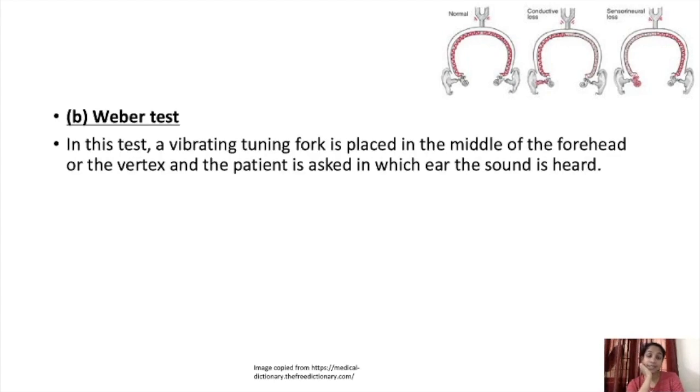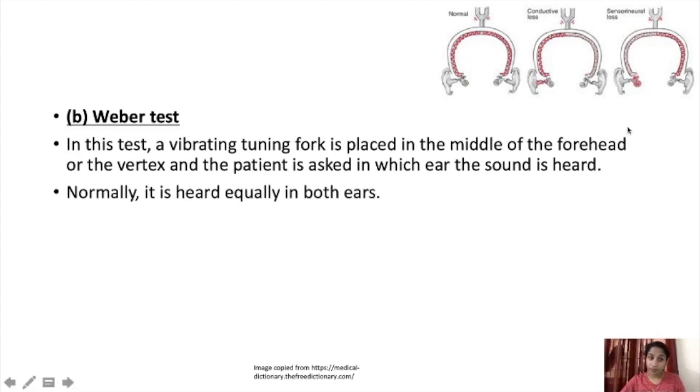Next comes Weber test. In this test, a vibrating tuning fork is placed in the middle of the forehead or the vertex, and the patient is asked in which ear the sound is heard. Normally, it is heard equally in both the ears. So if we keep it like this, normally it will go equally to both the ears.